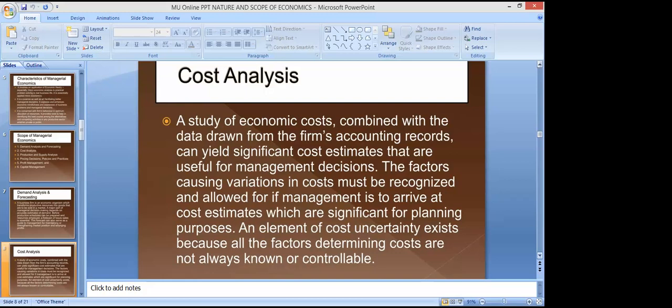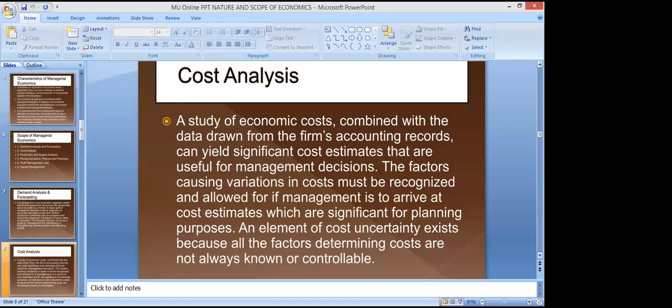A study of economic cost combined with data drawn from firms' accounting records can yield significant cost estimates that are useful for management decisions. So you have to have a very good knowledge regarding cost, because cost is the thing that decides your profit. If your cost is minimum, you will have larger profit. If your cost is high, you have less profit, right? So that's why you should have a proper understanding of cost analysis, because cost will ultimately decide your business future.